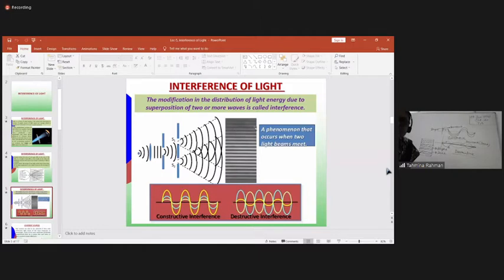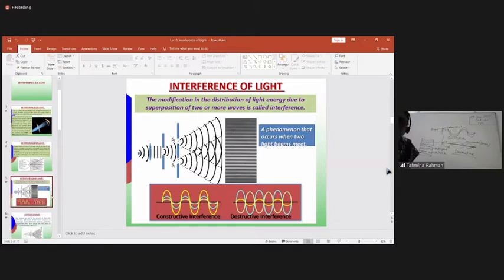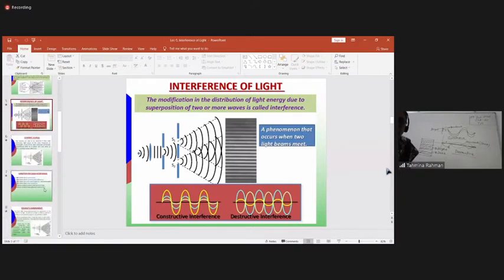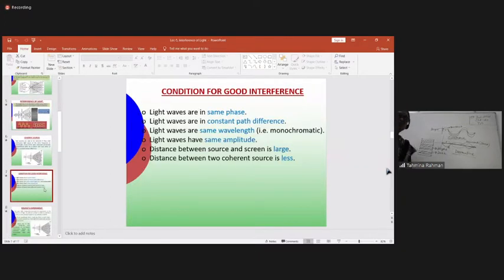You see here, it is the original picture of the interference. See, the central strip is bright, then alternately bright, dark, bright, dark. In this way, we get the pattern. Now, the condition is how you can get a good interference pattern. What is the condition for getting a good interference pattern?